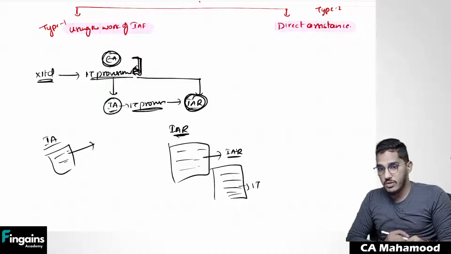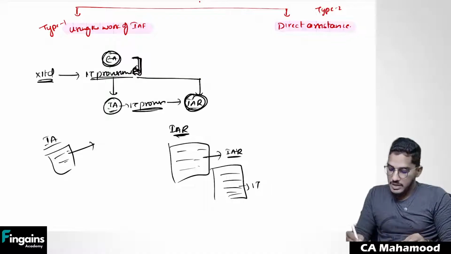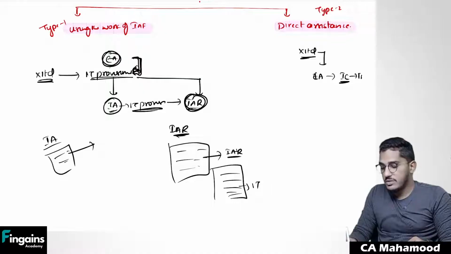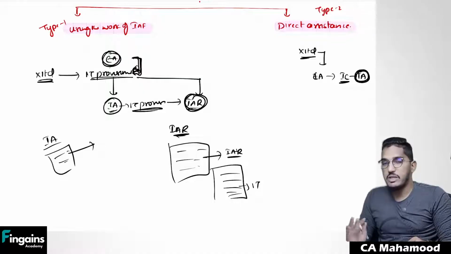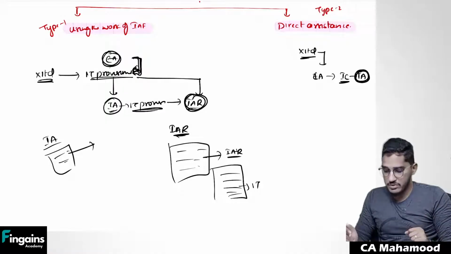So now what is direct assistance? What is using the work of internal auditors for direct assistance? Here I will give you one more example to make you understand this. Take for example, once again, there is a client X Limited. In this client, as an external auditor, you wanted to obtain audit evidence regarding internal controls. Whether internal controls in the area of fixed assets are working effectively or not, you want to obtain audit evidence. But you don't have enough time and resources.